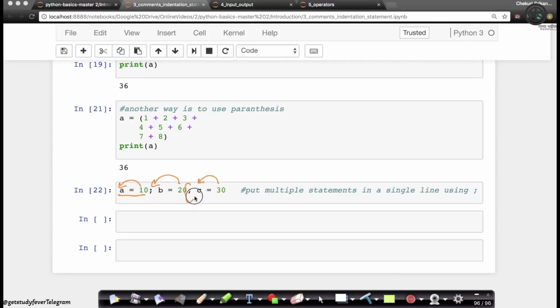The most important thing is the semicolons. If you notice, we haven't put semicolons anywhere else, but if you don't put a semicolon here, it will raise an error. It will raise an exception. As long as you put your semicolon, it knows that this is one statement, this is another statement, and this is another statement. So the delimiter between multiple statements in a single line is nothing but your semicolon.